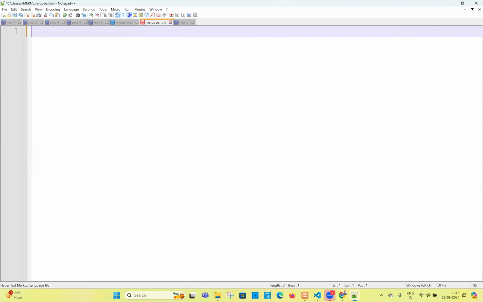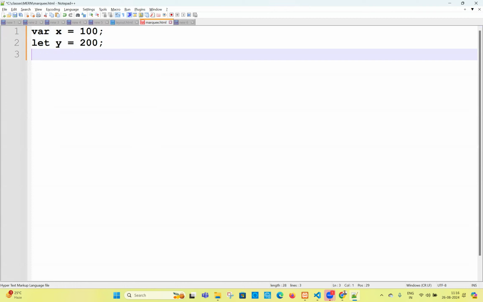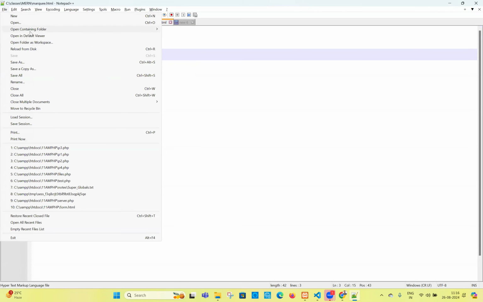I'm writing some code: let x is equal to 100, let y is equal to 200, let z is equal to x plus y. This way I'm writing the code. Just run the file and check the output in the browser. Can you see how the output is coming? Everything is coming in one line, and it is a normal font.